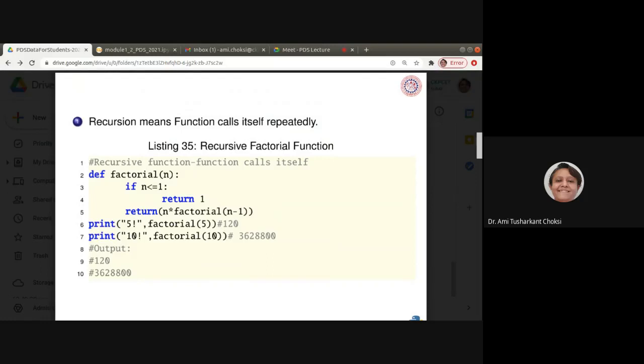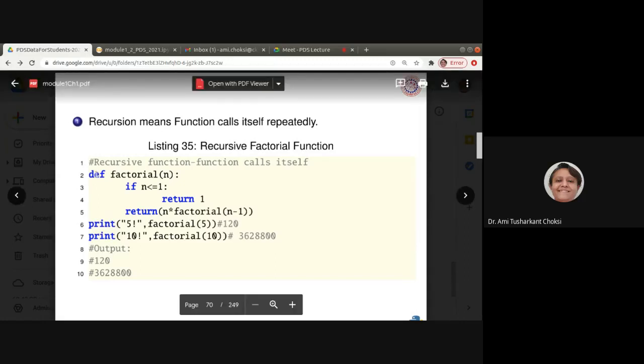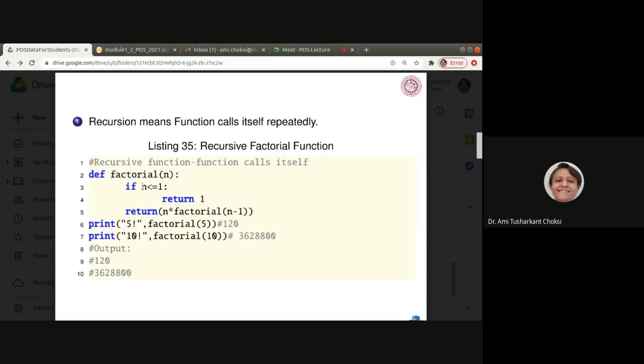All of you know what factorial means. If I want to find the factorial of 5, we have 5 into 4 into 3 into 2 into 1, or you can say 1 into 2 into 3 into 4 into 5. That is what we want to implement here. So def factorial n colon, if n is less than or equal to 1 colon, return 1.